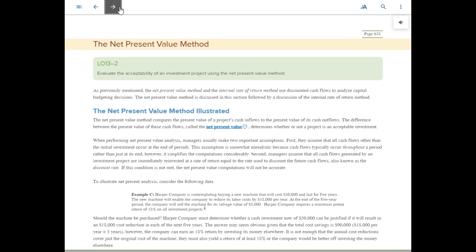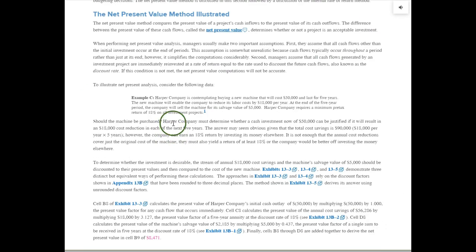The net present value method is probably a more accurate method that can be used to evaluate whether to make an investment in these long-term assets. Let's see what this talks about. We have example C, and it says that Harper Company is contemplating buying a new machine. It will cost $50,000 and it will last for 5 years. The new machine should reduce labor cost by $18,000 per year.